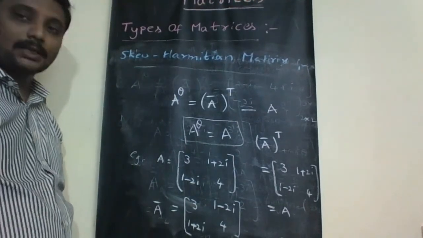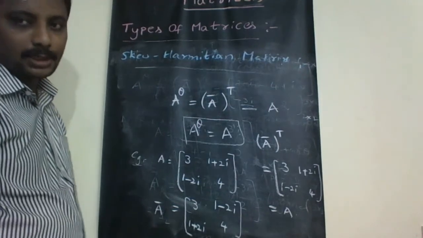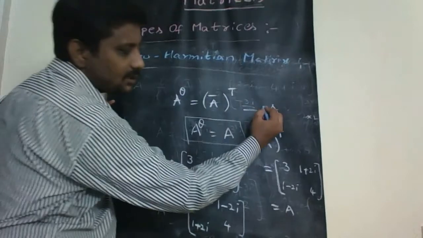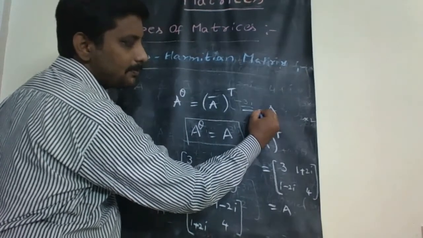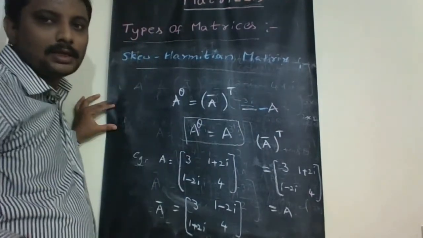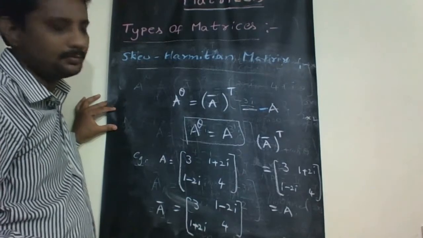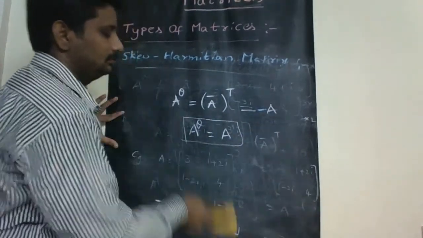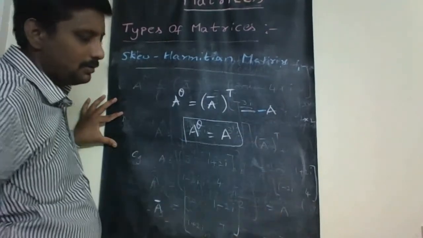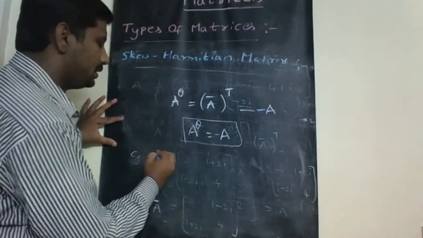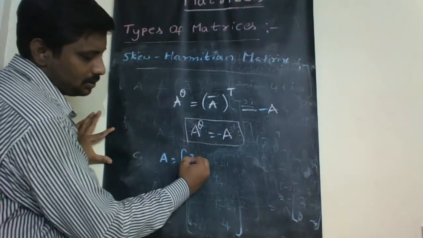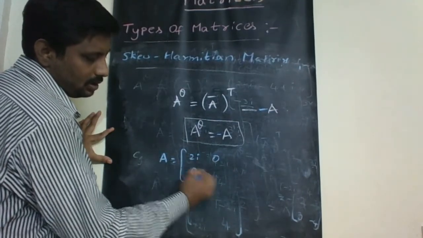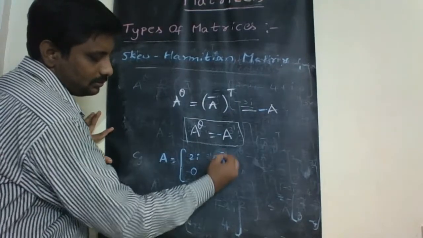A square matrix capital A is said to be skew Hermitian if A power theta, which is A bar whole transpose, is equal to minus A. Then it is called skew Hermitian. For example, the matrix A is 2i, 0, 0, 3i.